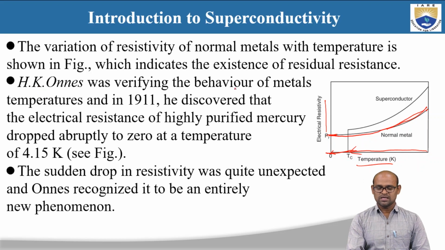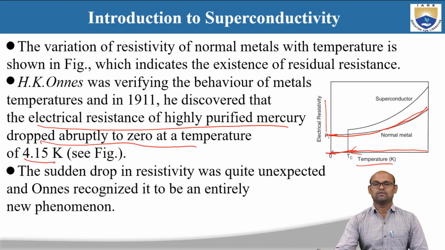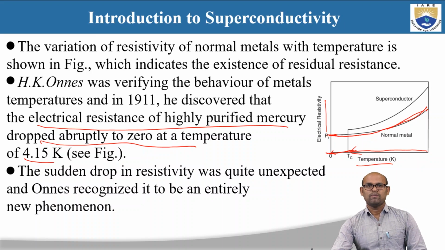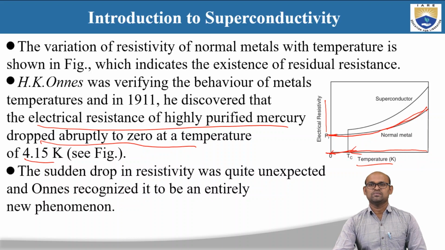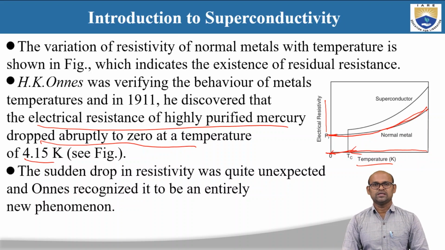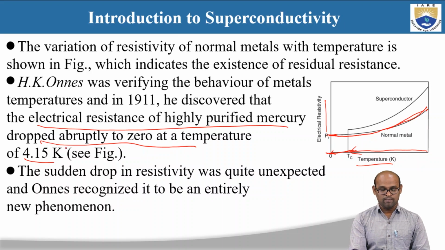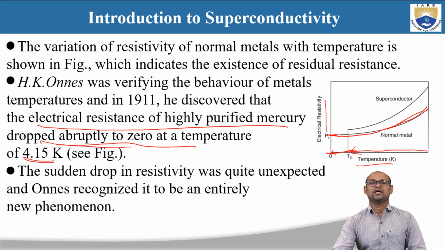He was looking particularly at how the resistivity of these metals changes with decreasing temperature, and he discovered that in highly purified mercury, the electrical resistance dropped abruptly to 0 at a temperature of 4.15 Kelvin.